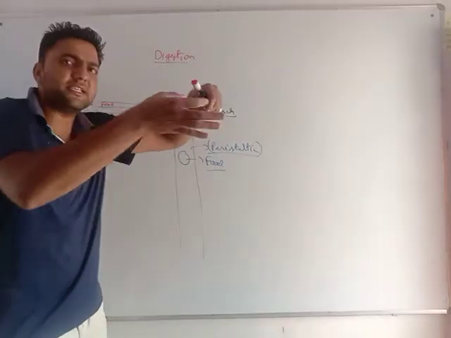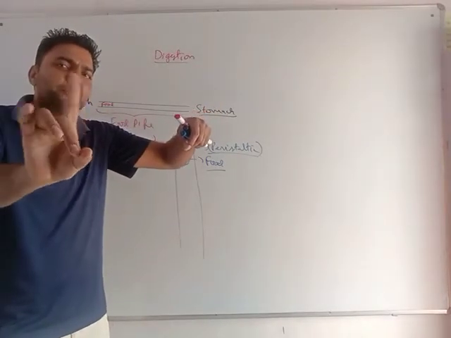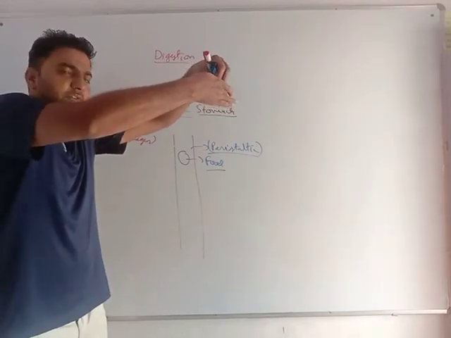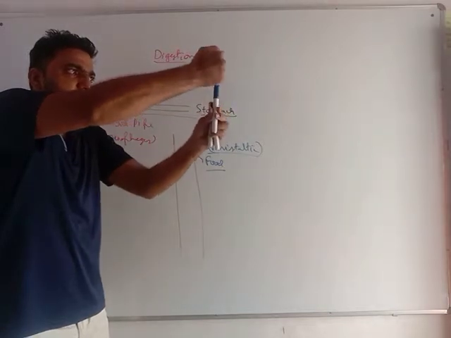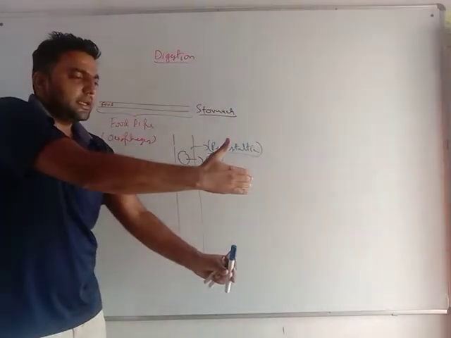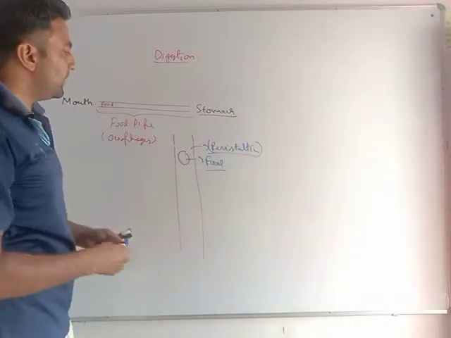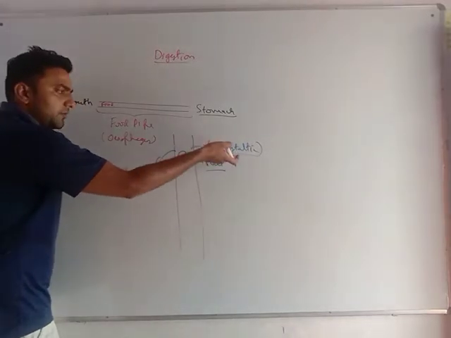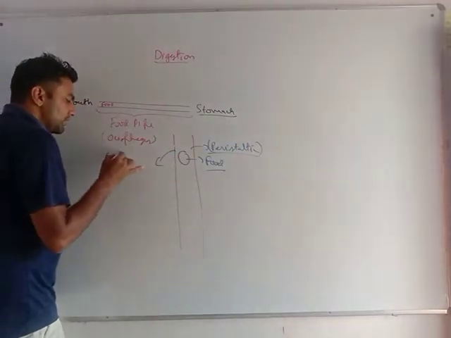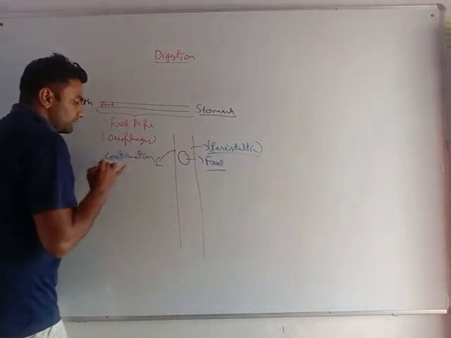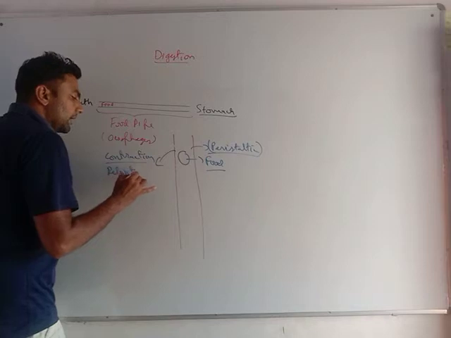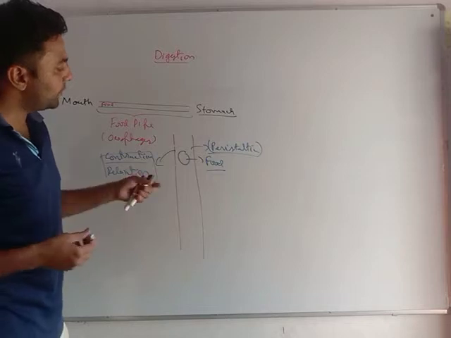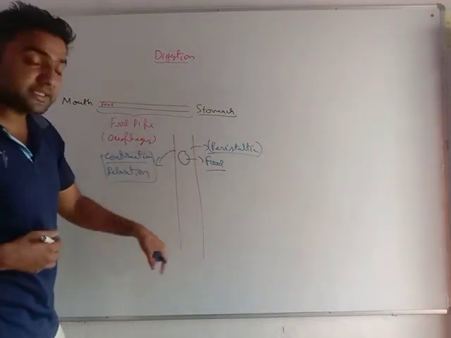In a simple way, if there is a Pepsi, you might all be drinking that 1 rupee Pepsi in this summer season. If I want to bring out that ice, what I do is press it from above. When I press it from above, the ice comes down, and when I release and press again, the ice comes down. Similarly it happens here. This movement is known as peristaltic movement. What is peristaltic movement? It is contraction and relaxation of muscles by which the food goes from mouth to stomach.